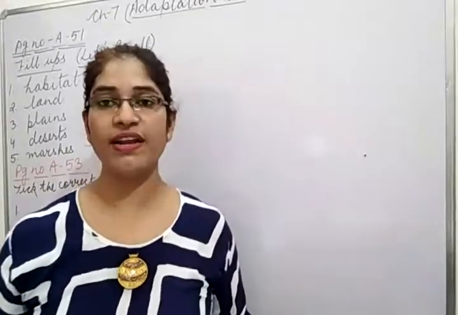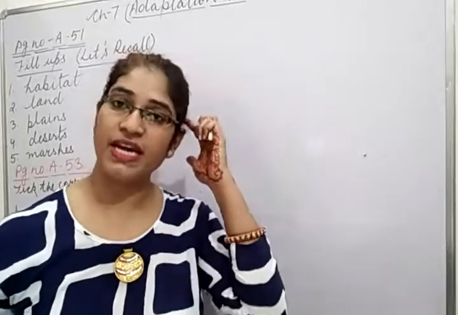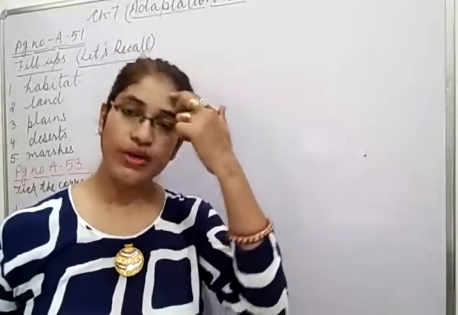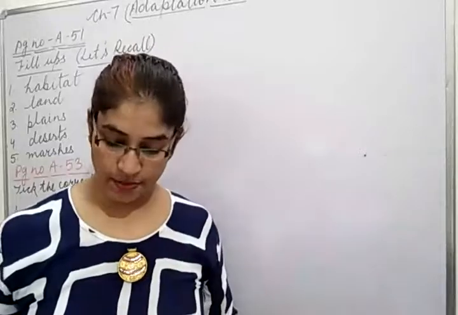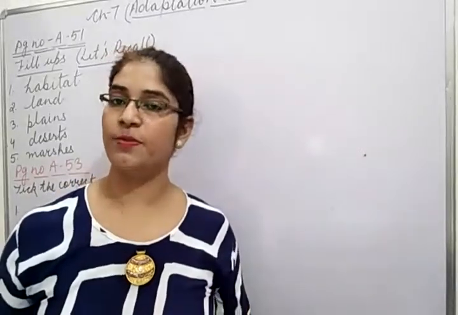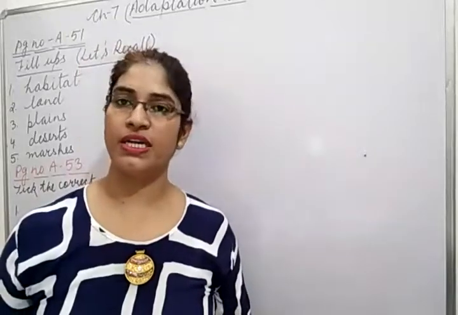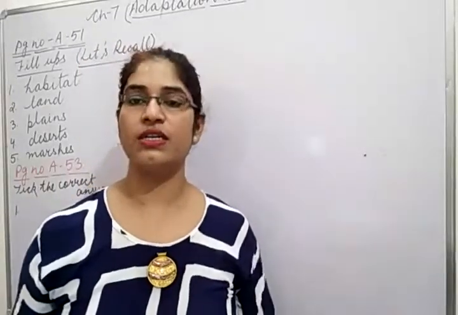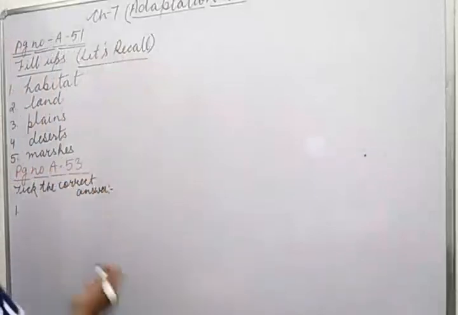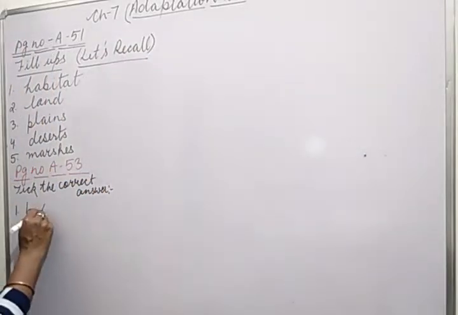So children, you know very well neem is growing in plain area. Duckweed is a water plant, it is an aquatic plant. Cactus is a desert plant, it grows in desert, and pine grows on mountain area. So what is the correct answer? The B, that is duckweed. So you can tick on B.